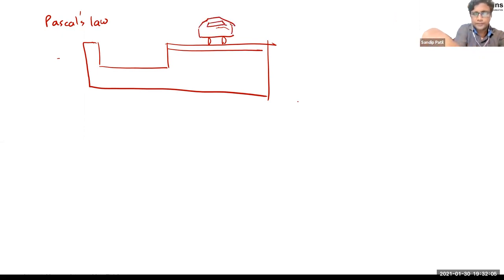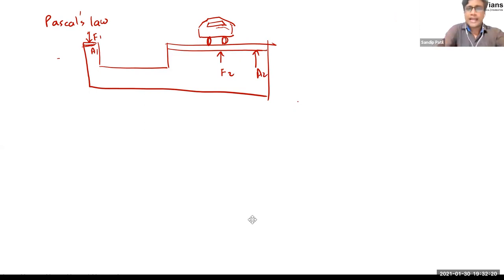What we are doing is applying some force F1 here on the area A1. This is our F2 force, which is lifting this area A2.